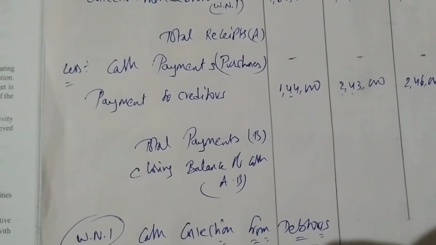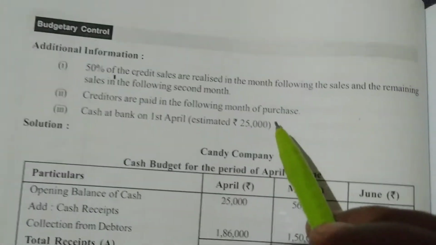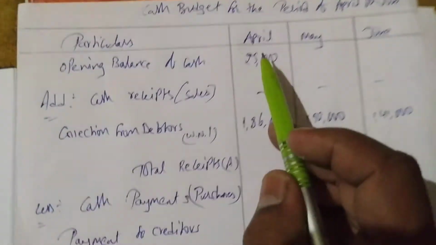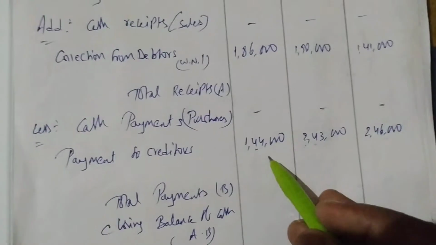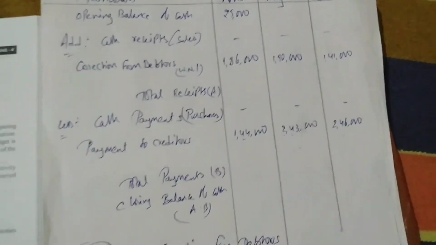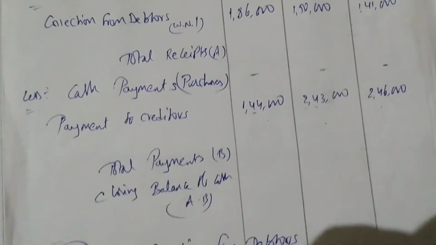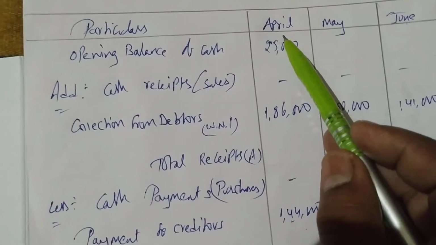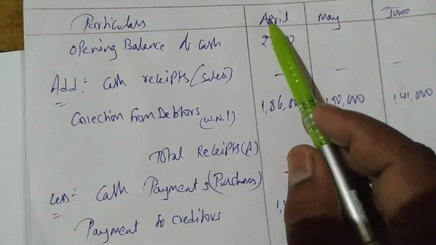It's very easy. Just see, one month of purchase means, from where we are preparing the budget, April. So this is March. May means this is April, and June means this is of May. That's it. Once you understand this concept, you can understand this concept also. So one month before means before April one month, May one month before, June one month before.